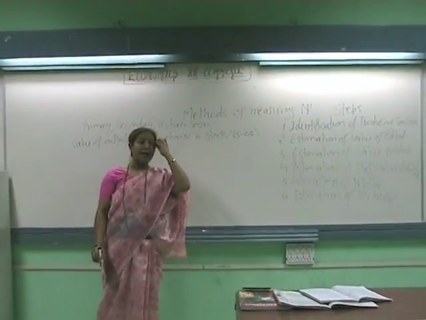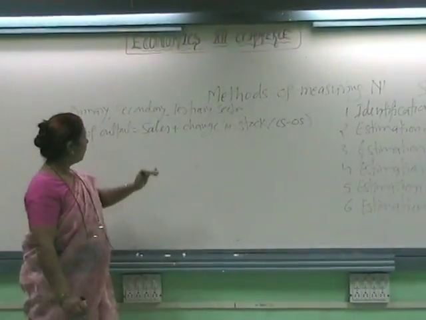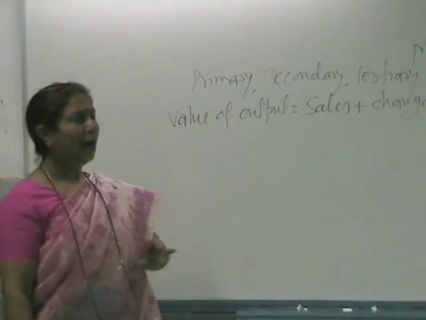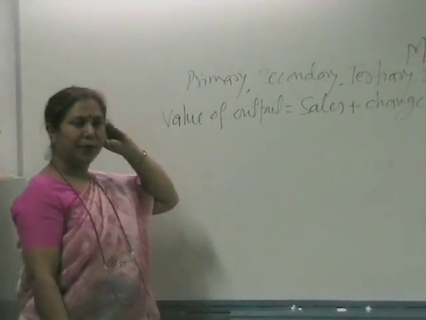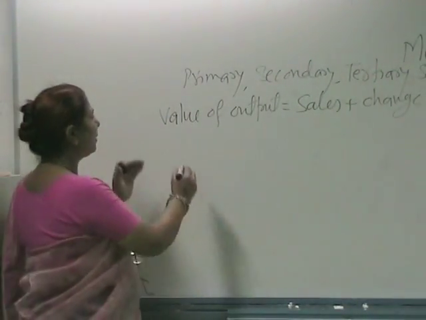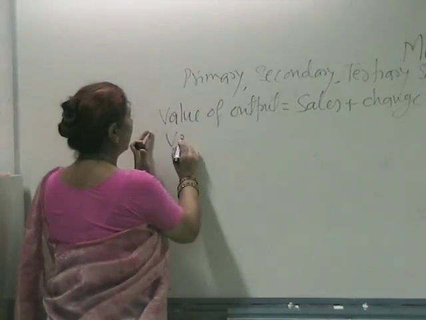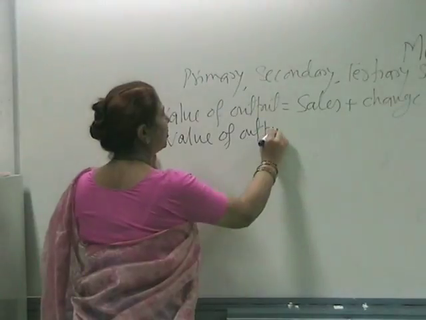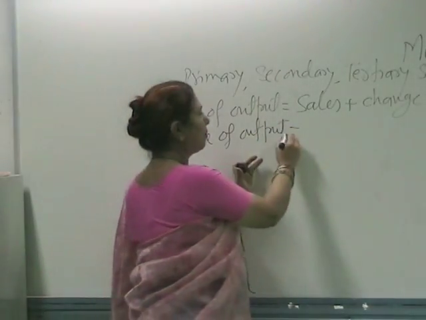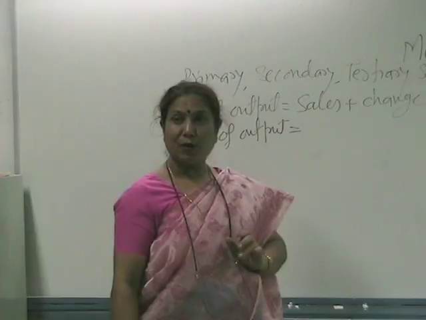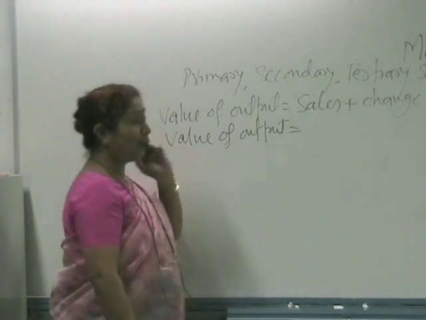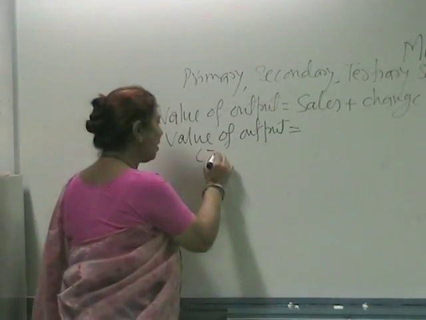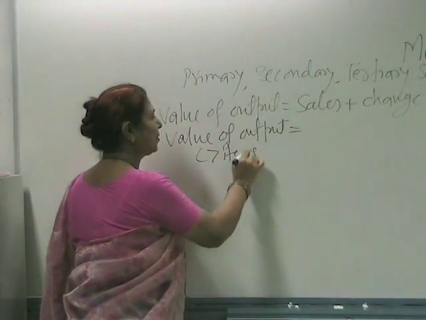This is the simplest formula. The other way to find the value of output: total how many components are there? 7 items. What are the 7 items?